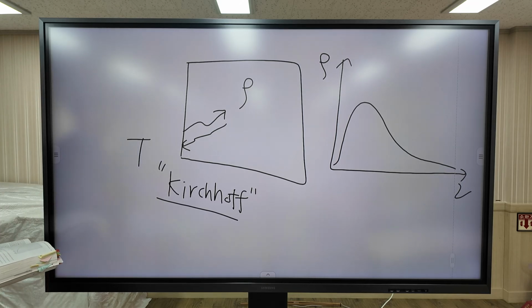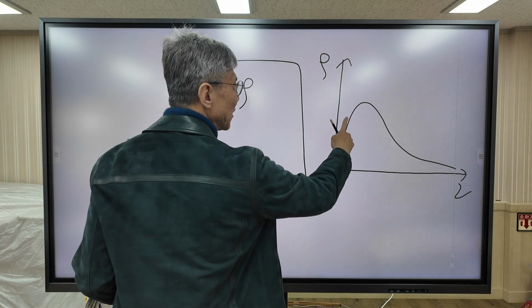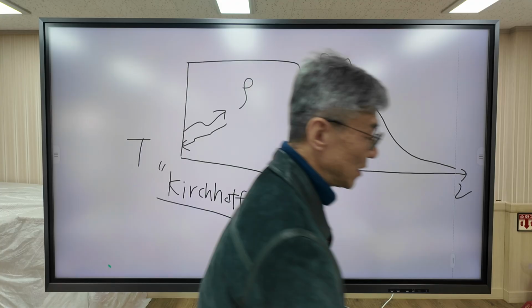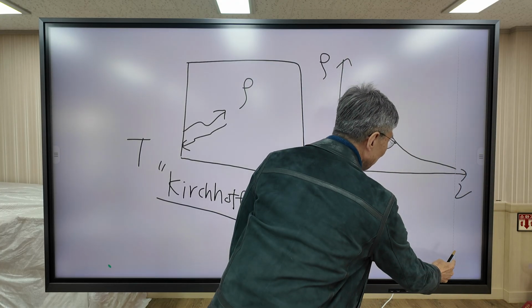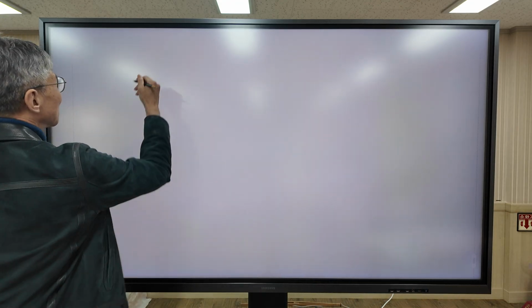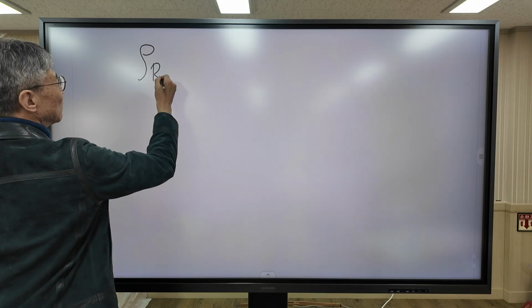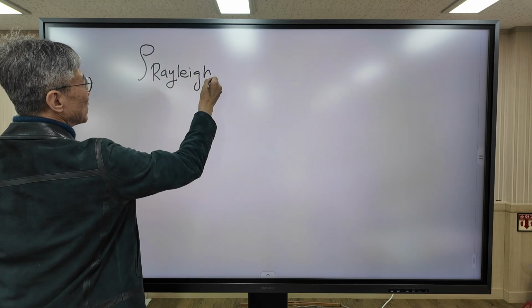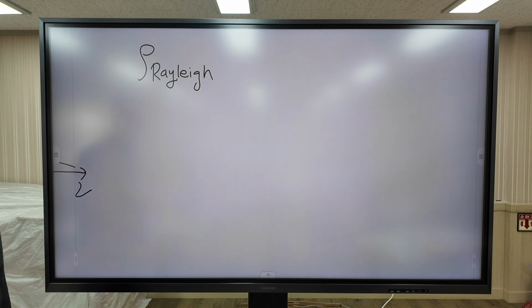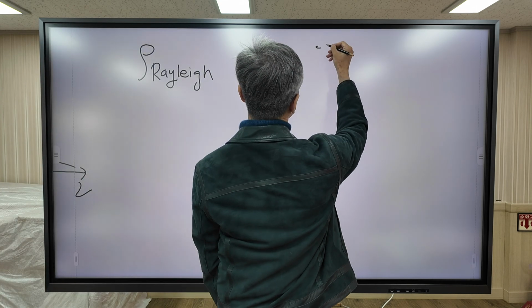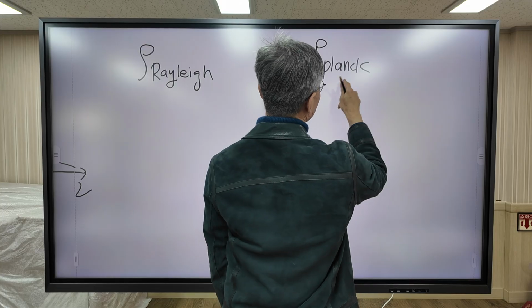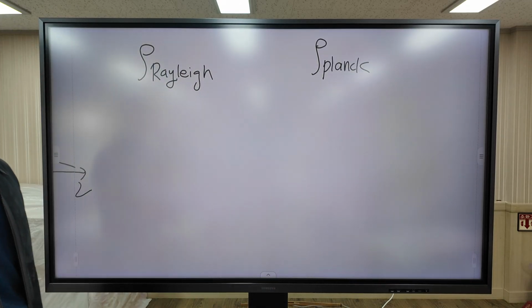So scientists tried to derive a mathematical formula for the blackbody radiation curve. In our textbook, two scientists are introduced. The first one is Rayleigh, who represents classical mechanics. The second one is Planck, who represents quantum mechanics.